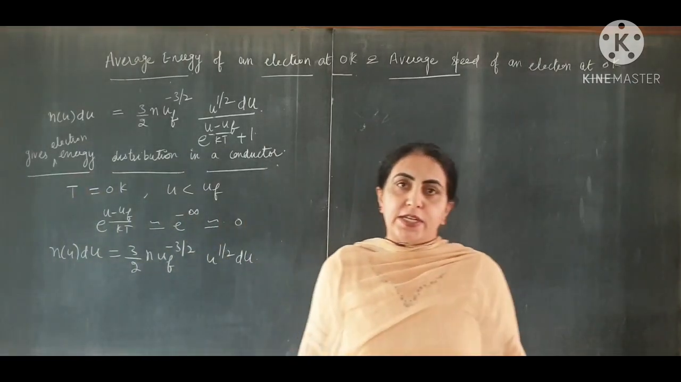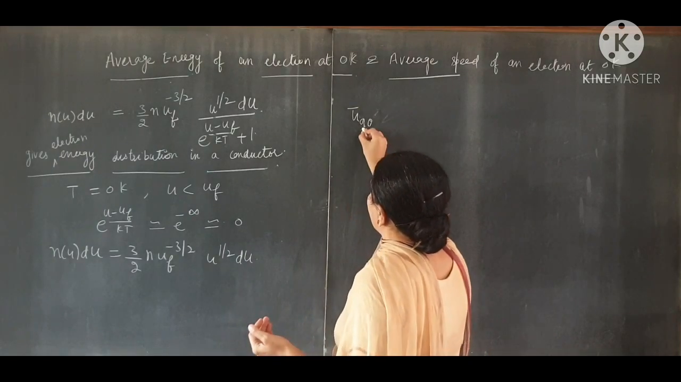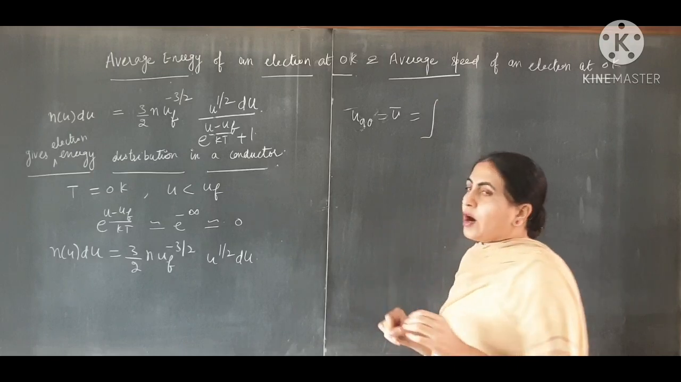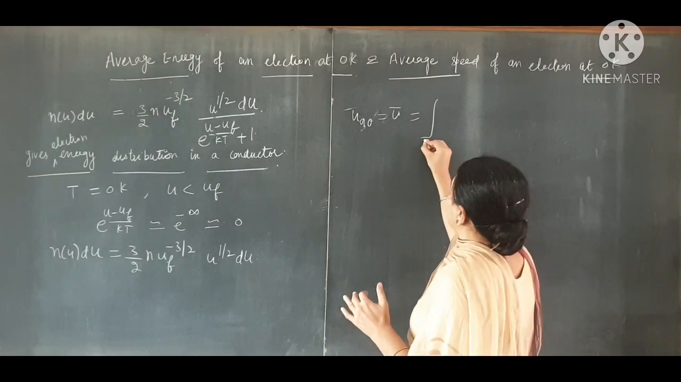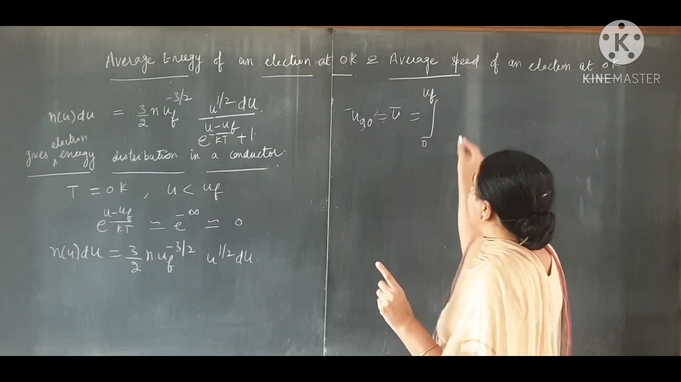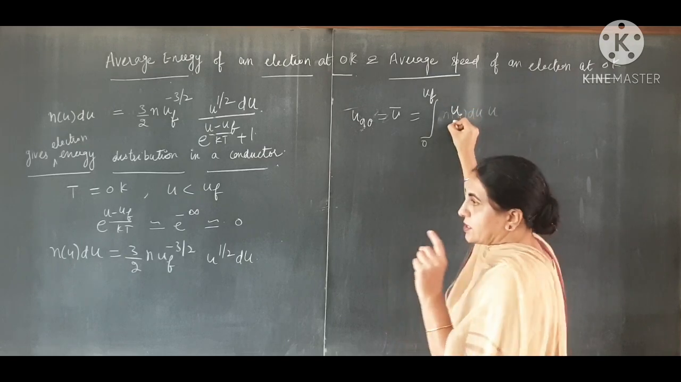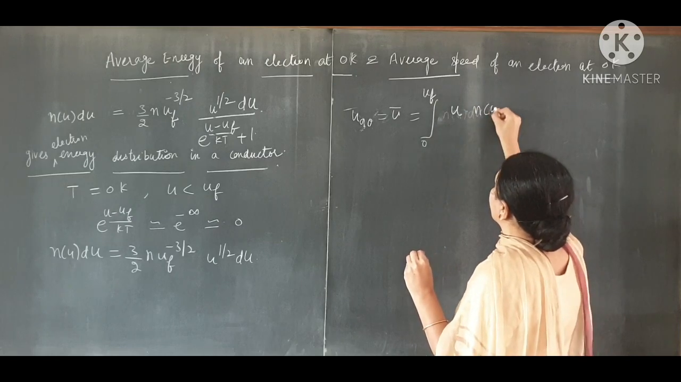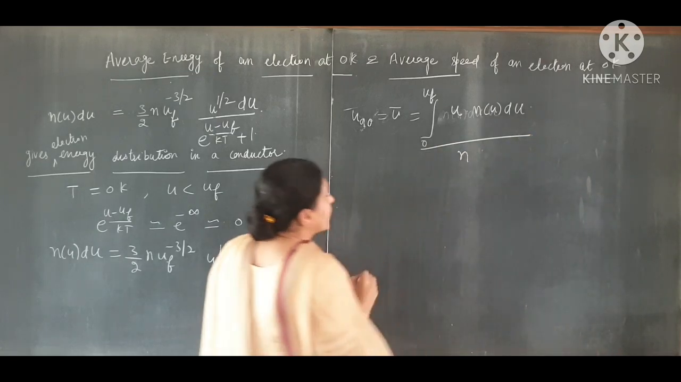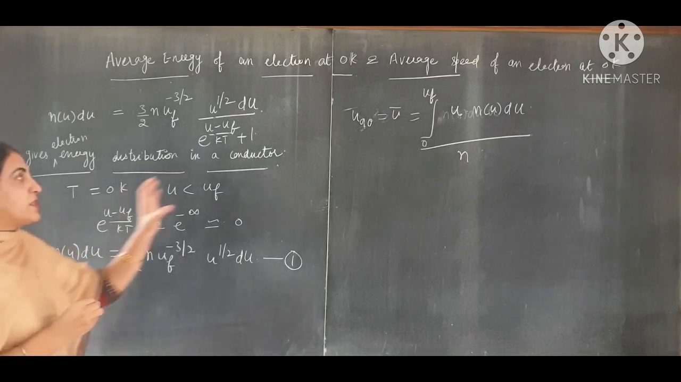Now we have to find out the average energy at 0 Kelvin. How can we find it? The average energy u average, or u bar, is equal to the integral with limits 0 to u_F of u, the energy of one electron, into the number of electrons between energy u and u plus du, divided by N. Take this equation as number one.